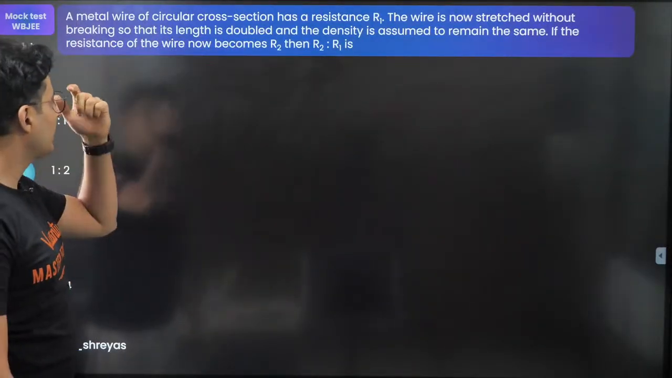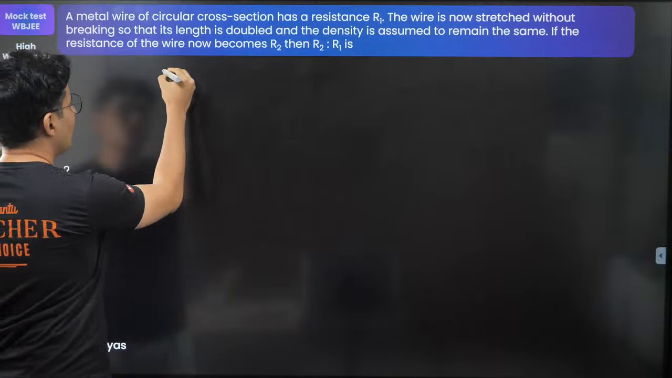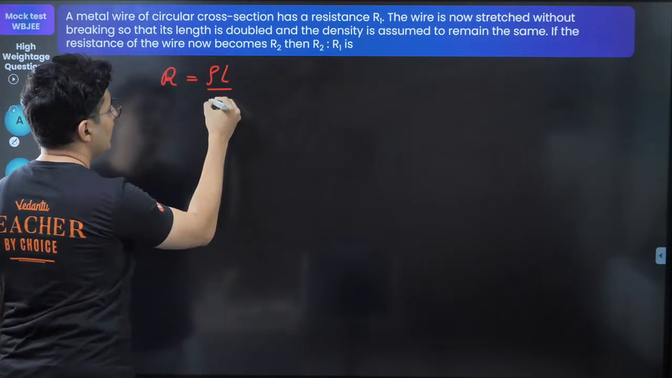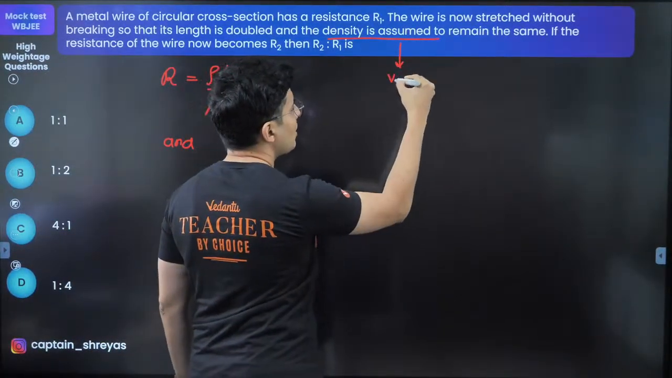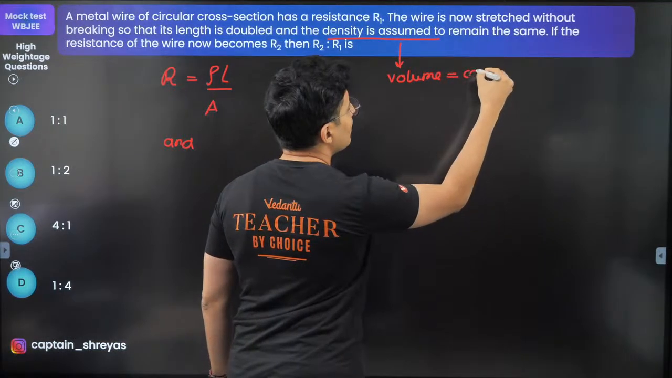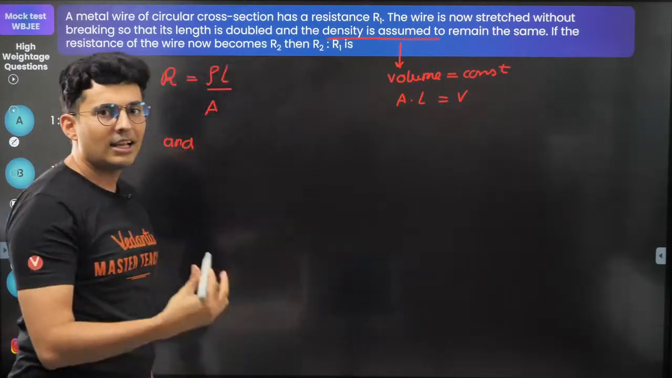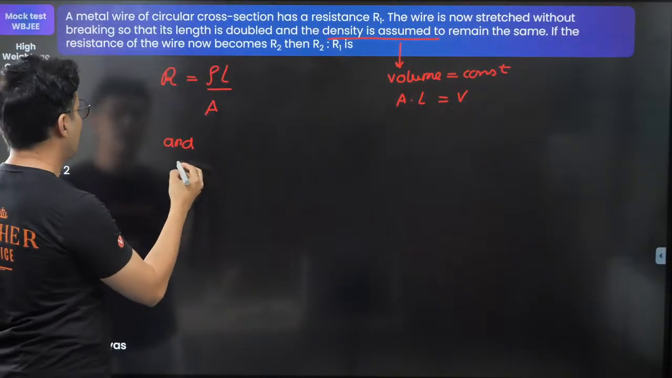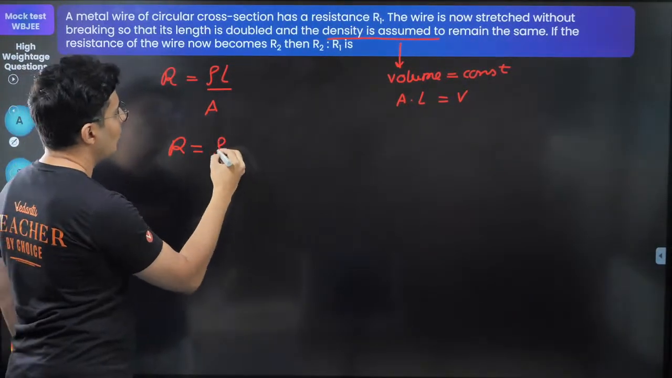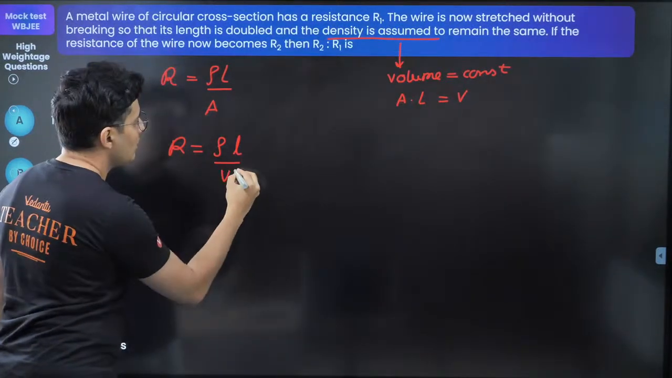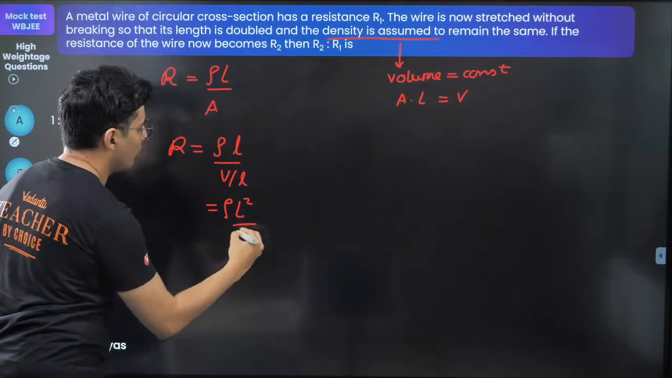So how do you do this? Metal wire of circular cross-section has resistance R1, and now it is stretched. Remember the formula of resistance is rho L by A. Since density is constant, it also means volume is constant, and volume is nothing but area into length. Area into length is constant. So I shall say that resistance is rho, length, and instead of area I'll put volume by length. So it will become rho L square by volume.